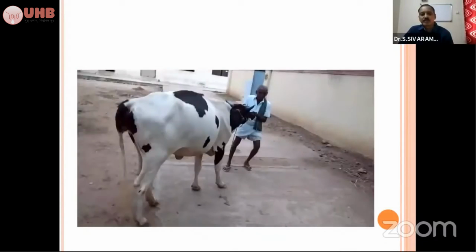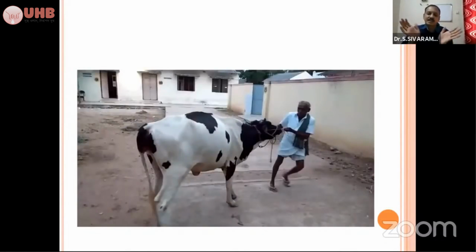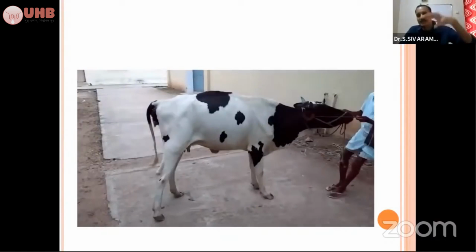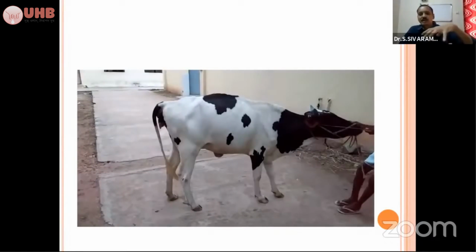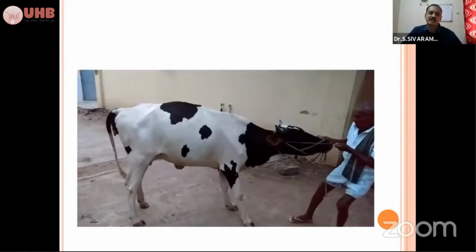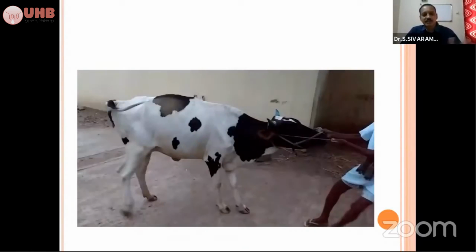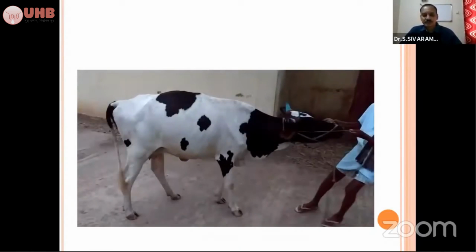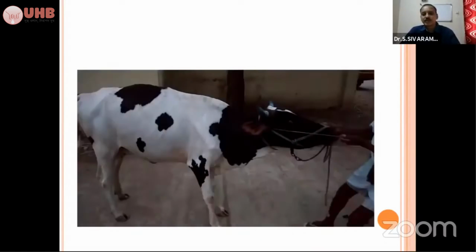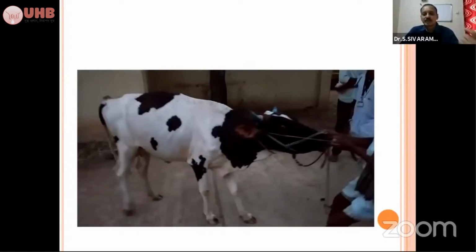In such conditions, you have to differentiate from tetanus. See whether erected ears are there, any bloat is there, and just bend the neck. Whether the neck is bending freely or is very stiff. If it is very stiff, not able to bend the neck, and erected ears are there, then you think about tetanus. Otherwise, it's a case of ketosis. After treating the case, it will walk very freely and normally. You can collect the urine and check it for ketone bodies, and see the blood glucose level, and treat accordingly.